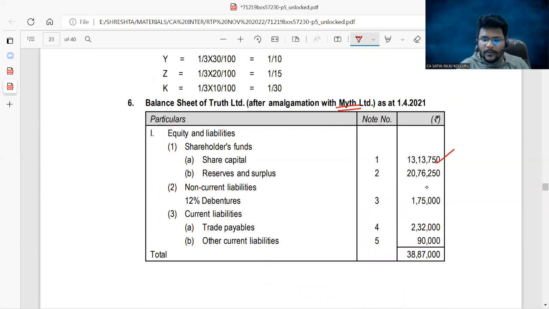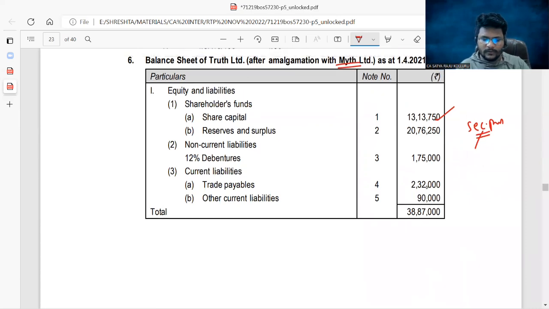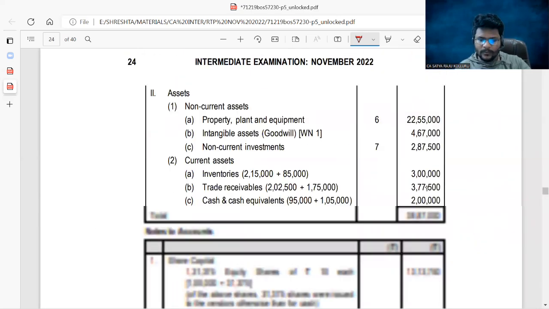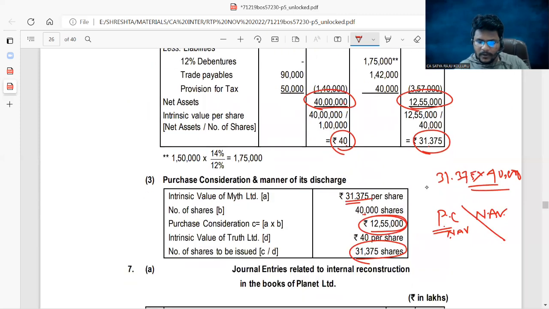Now, securities premium. All of you, please concentrate. Now, out of the 40,000 shares, sorry, how many shares? Not 40,000. Just a moment, please. Don't be confused. Out of the 31,375 shares, each and every share is issued at 40. That's why 30 rupees per share is the securities premium, so into 30. That is approximately 9 lakh.